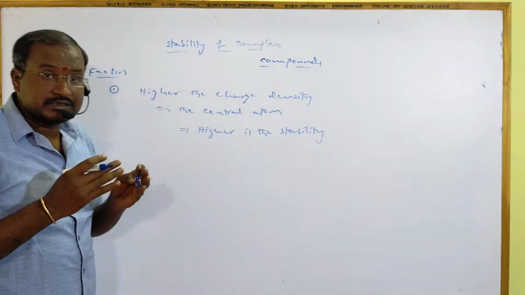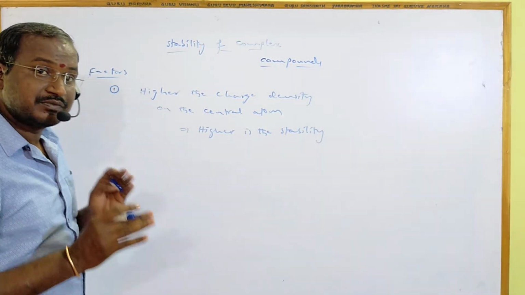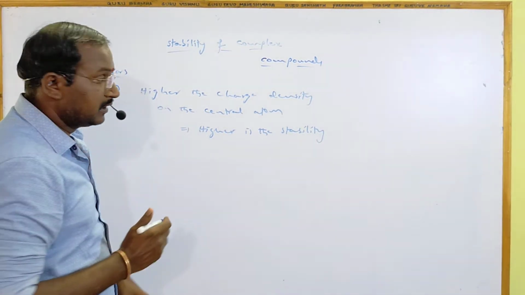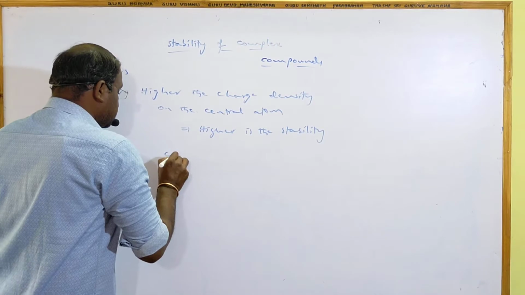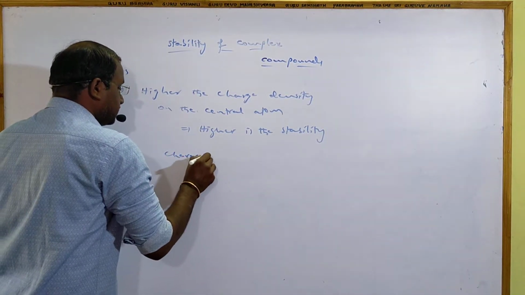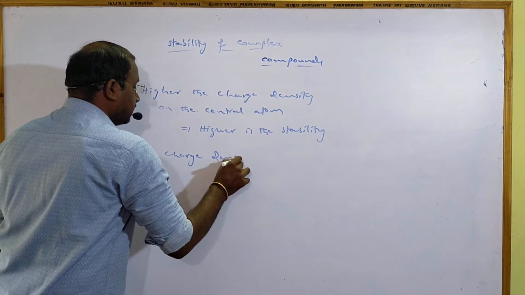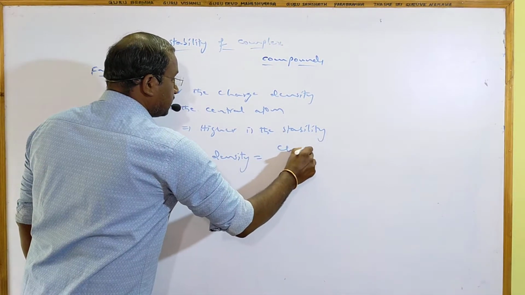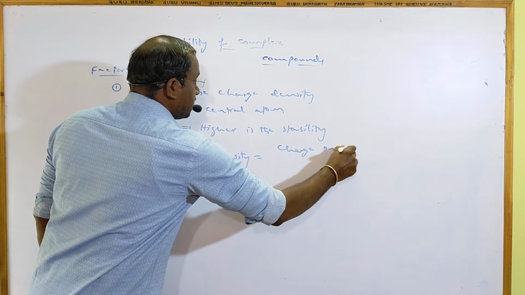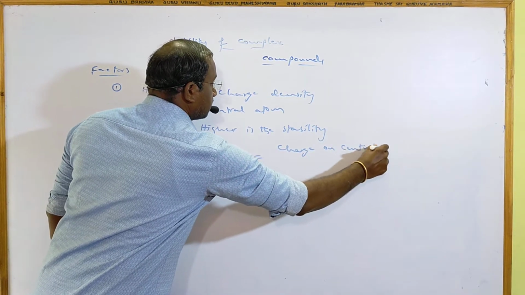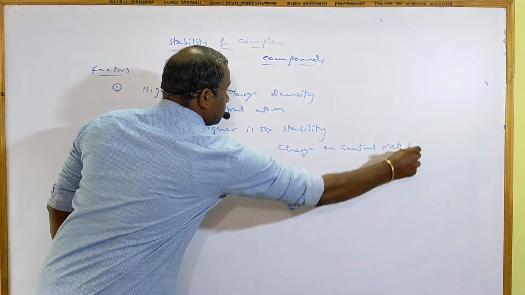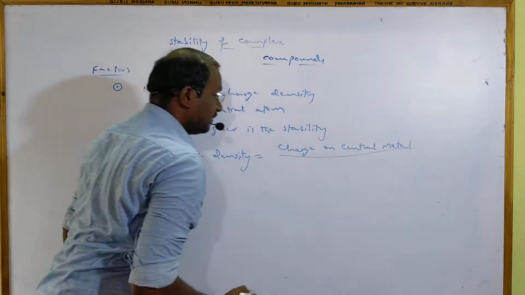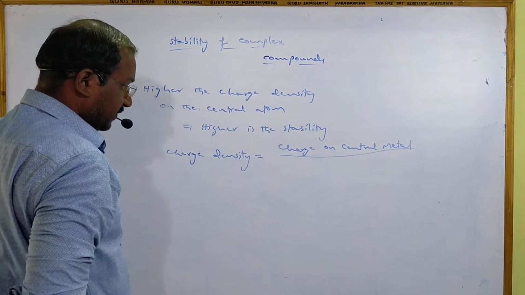Means if the charge density on the central metal ion is more, the stability of complex is more. How do we calculate charge density? It is calculated by the charge on the central metal ion divided by the radius of the ion.